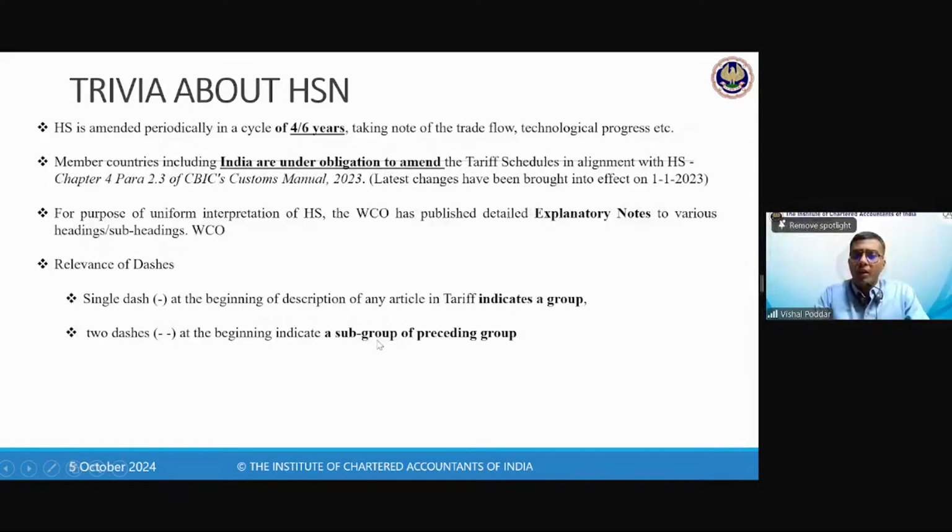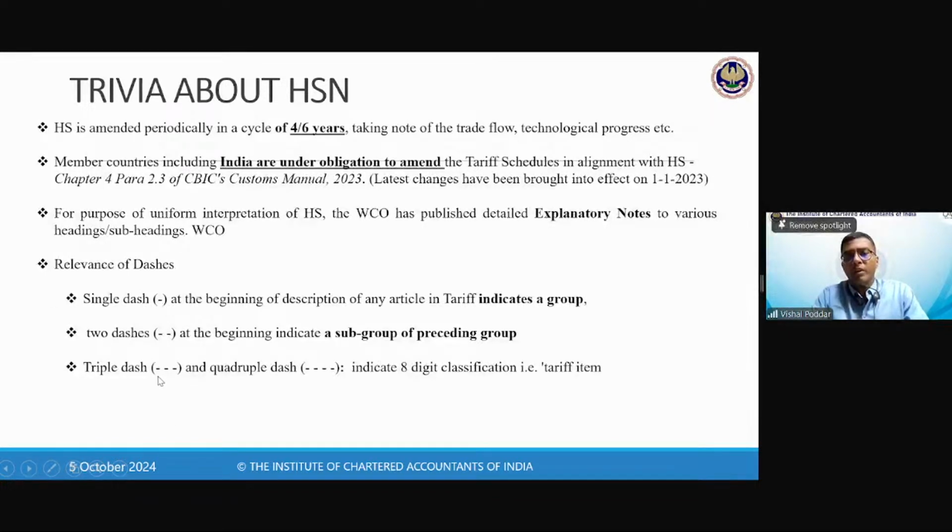Two dashes represent that this item is a subpart of the item which has a single dash. Similarly, if anything has 3 or 4 dashes, logically the 3-dash item will be treated as a subpart of the 2-dash item, and the 4-dash item will be treated as a subpart of the 3-dash item. So simply: heading, subheading, sub-subheading, and finally the entry.